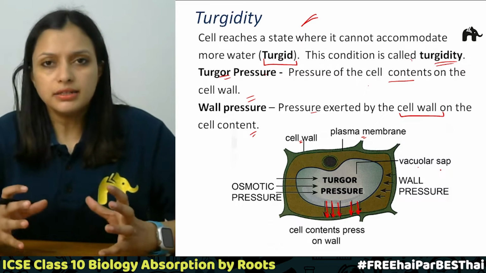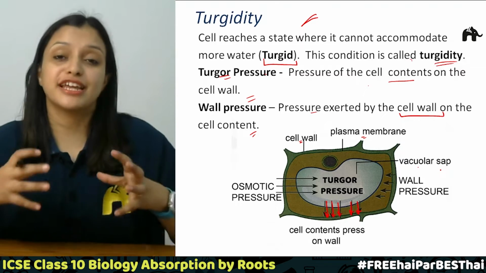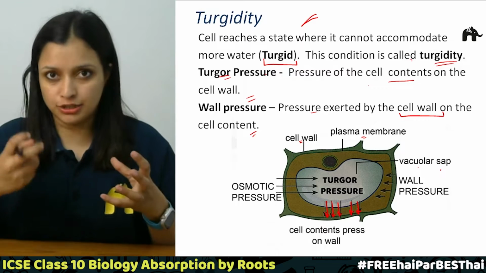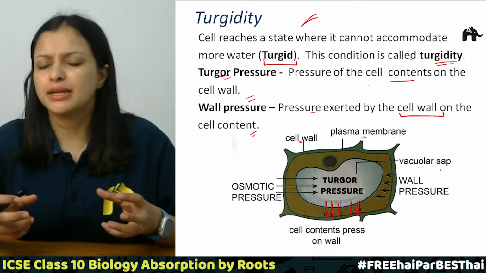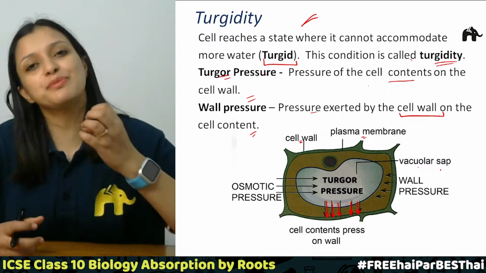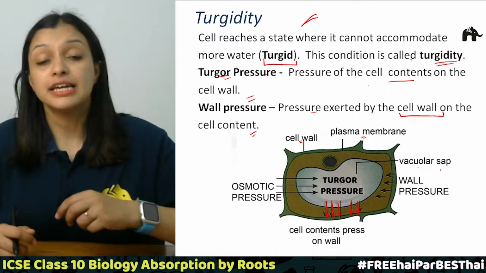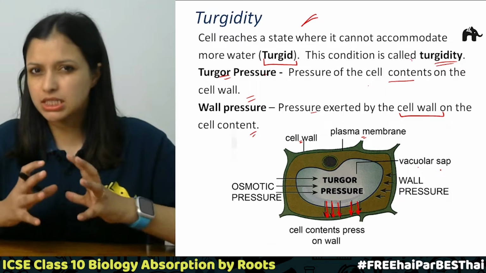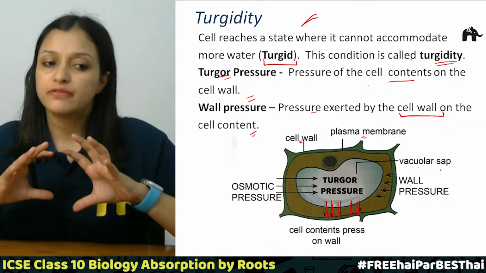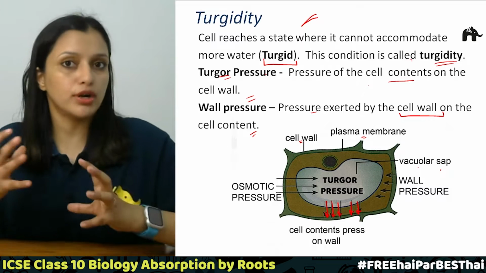Now also a state might come when there is a lot of pressure exerted by the inner content of the cell. So what will happen at that time? It is very simple. The walls will burst and the content will come out of the cell, right? And there is one more state, that is a balanced state, a state when there is no further movement of water into the cell.